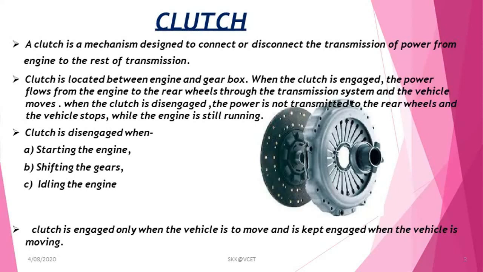However, in the wet type, coefficient of friction is less. A fluid flywheel causes energy transfer between two members due to movement of fluids. If the two members are in contact with each other, then they are called the friction clutch.